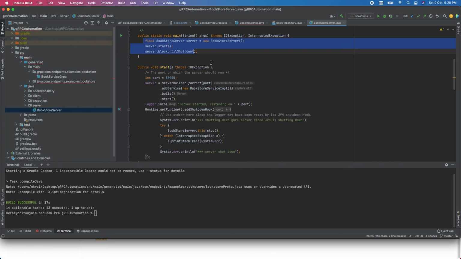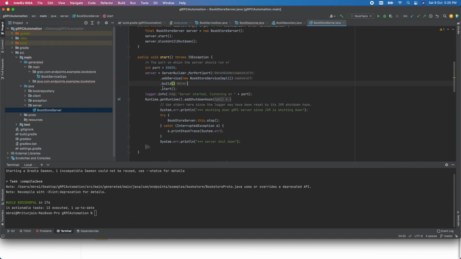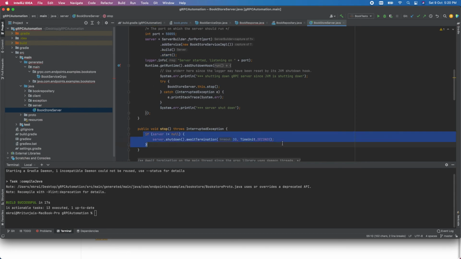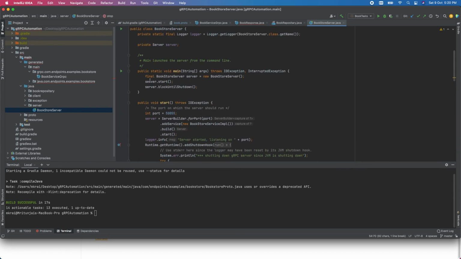Next, I'm going to deploy this service. At least this service should be up and running, so I'm using port 50055. You can use any available port, and this is my service class. Now the service has started, and if you want to stop the service, you can stop it here. This is under a main method I have created.